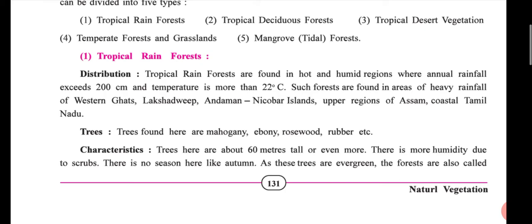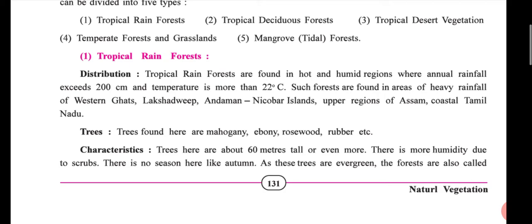Then in trees, names of trees: rosewood, rubber, etc. In characteristics, 60 meters tall or even more. I mean to say, if you write in chart form, then you can learn easily. So try to make a chart for these 5 types of rain forest.